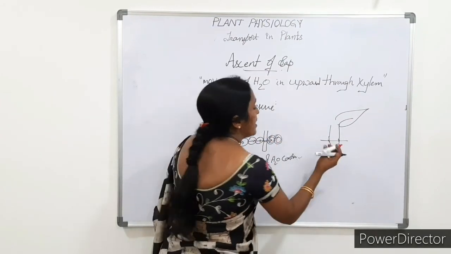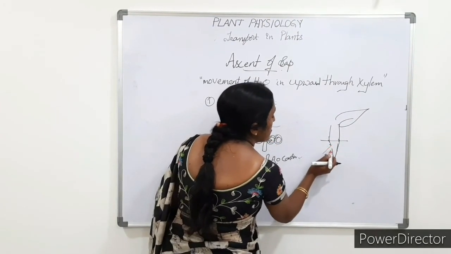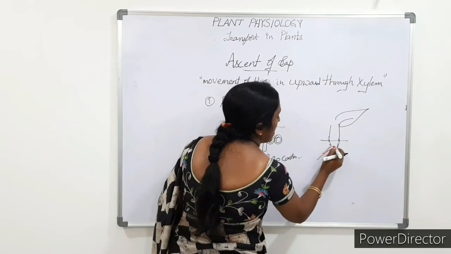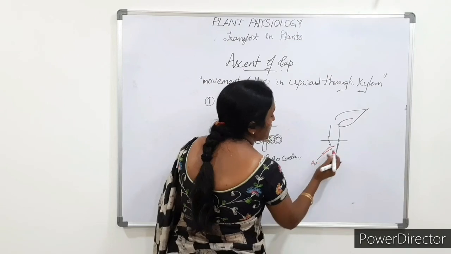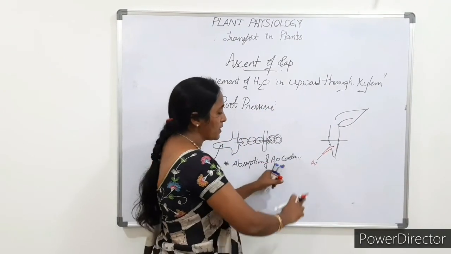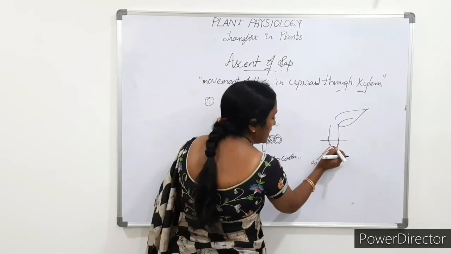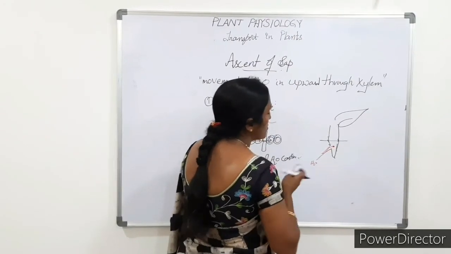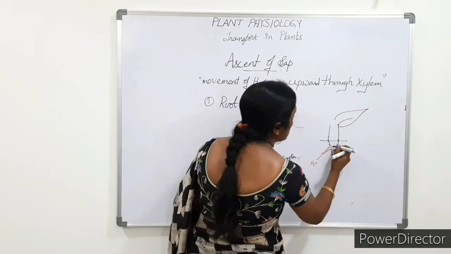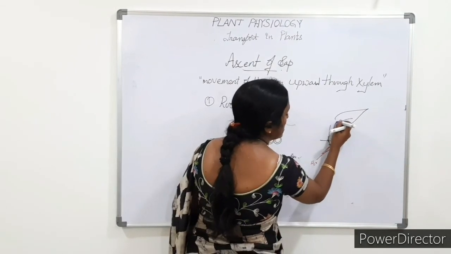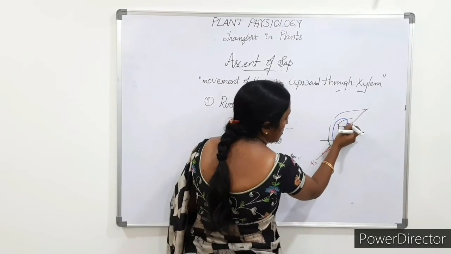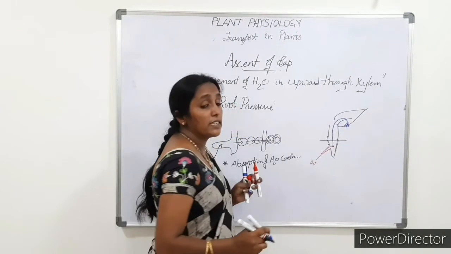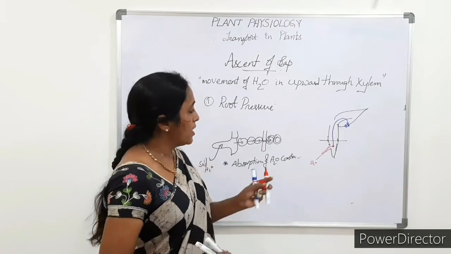The inward movement of the water through the root up to the xylem takes place. The absorption of water continues, and when it reaches the xylem, this water moves in an upward direction through the xylem and reaches the stomatal apparatus, where transpiration takes place.